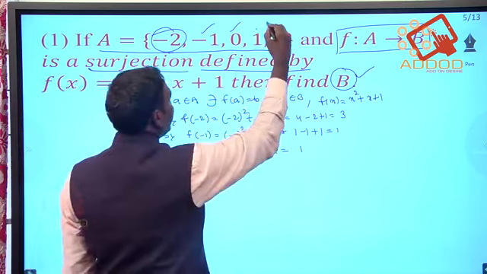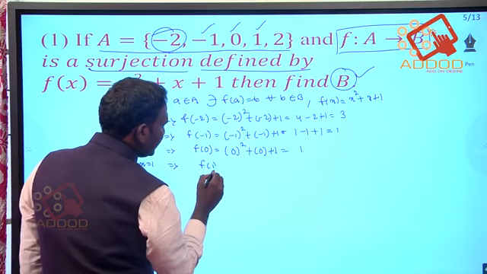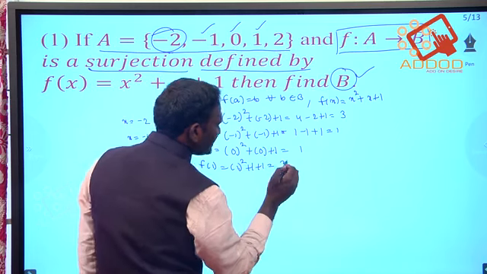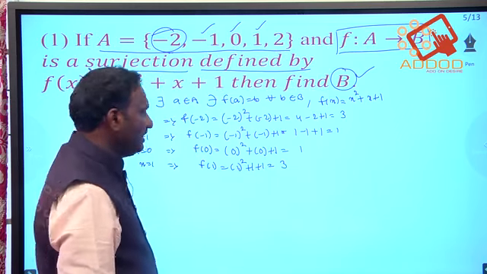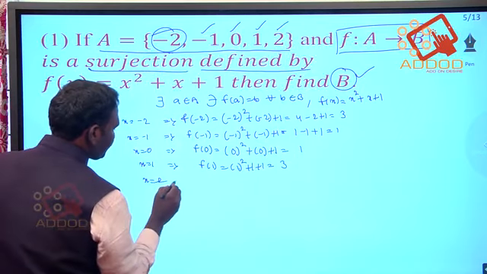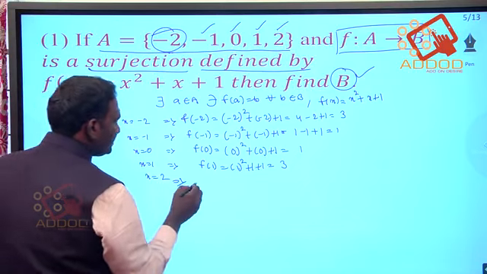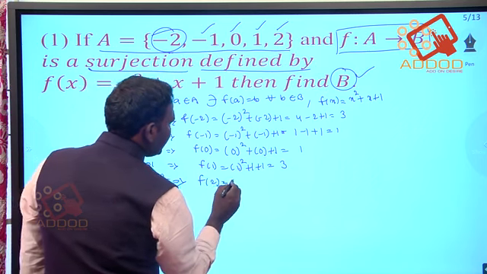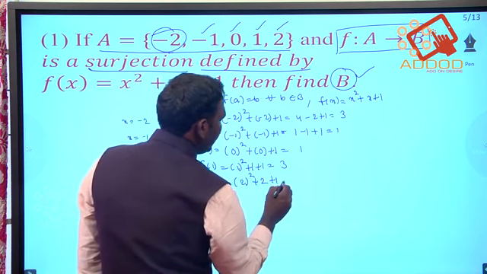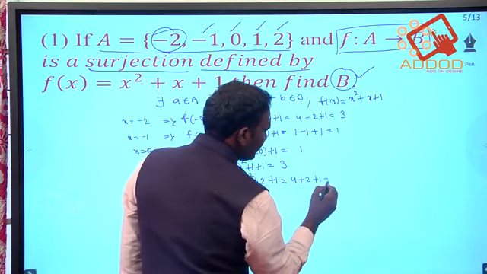Next value 1: f of 1 is 1 square plus 1 plus 1, that is 1 plus 1 plus 1, which is 3. Next value 2: f of 2 is equal to 2 square plus 2 plus 1, 4 plus 2 is 6, plus 1 is 7.